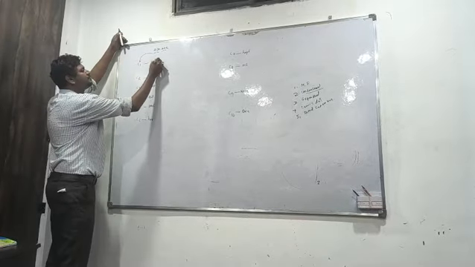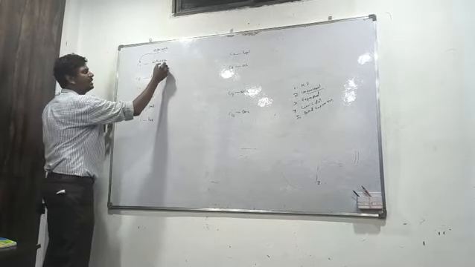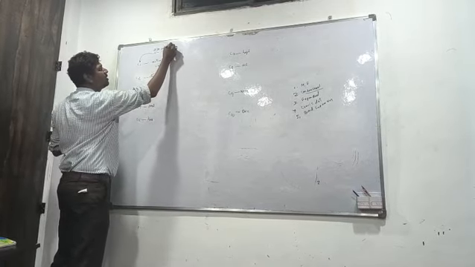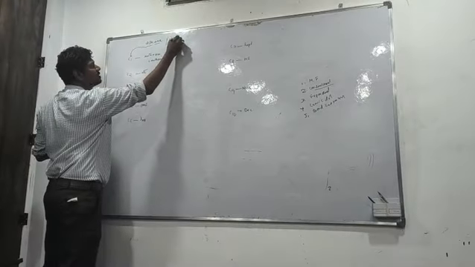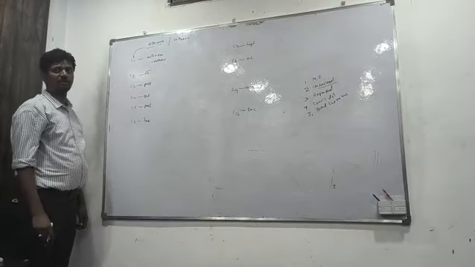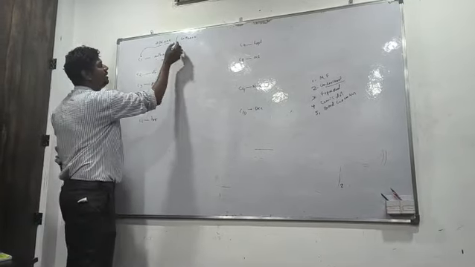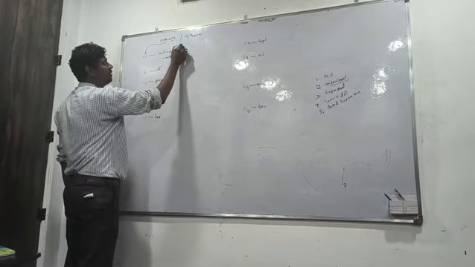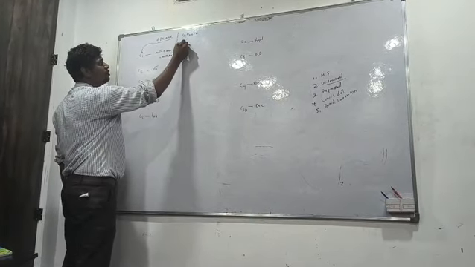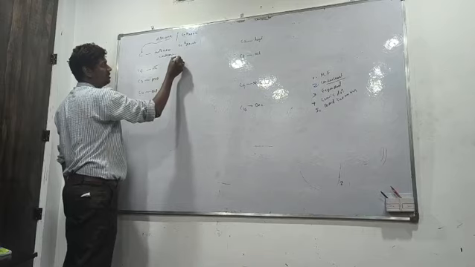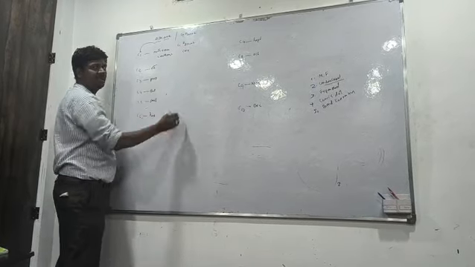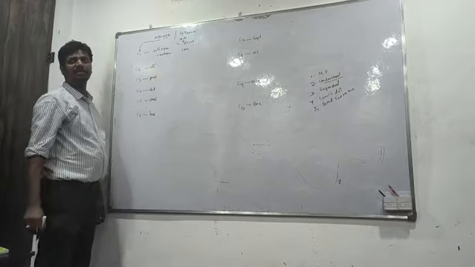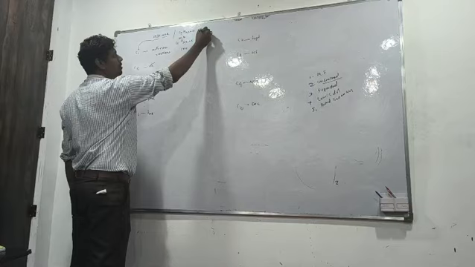Particularly here, meth plus ane is called methane. The general molecular formula of alkanes is CnH2n+2, where n is the number of carbons. For 1 carbon, 2 into 1 plus 2 gives 4 hydrogens. So the molecular formula of methane is CH4. Molecular formula representation is CH4. Now, the Lewis dot model.